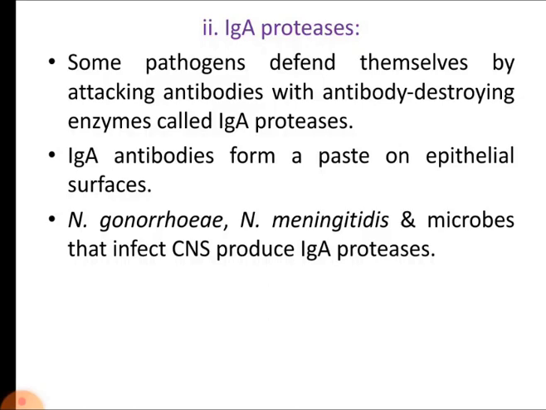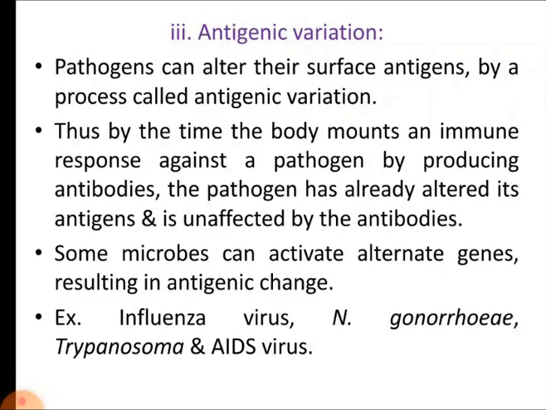But some microorganisms can evade these epithelial defenses also by producing the immunoglobulin A protease enzyme. For example, Neisseria gonorrhoeae, Neisseria meningitidis, and other pathogens that infect the central nervous system produce immunoglobulin A proteases. So this is one of the important enzymes, as it directly attacks immunoglobulin A.